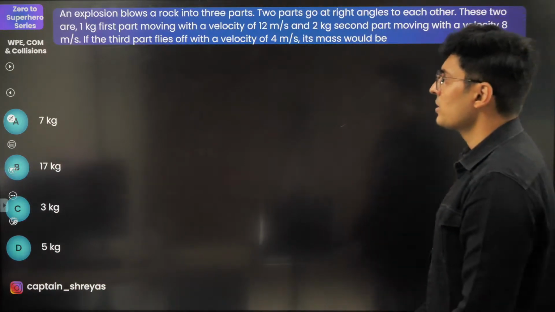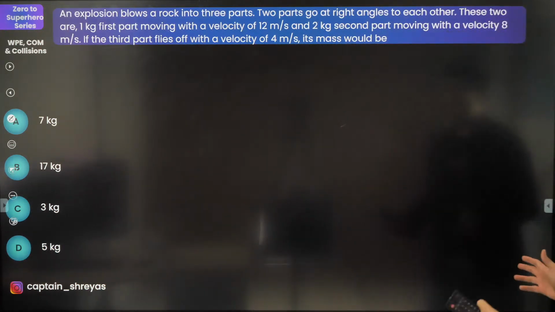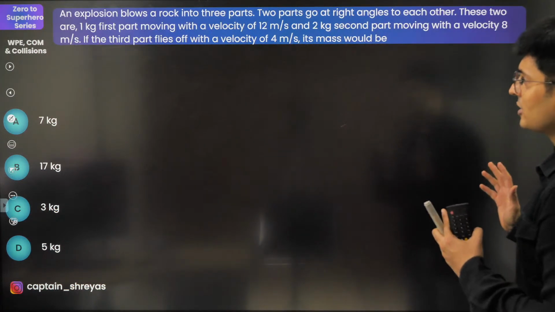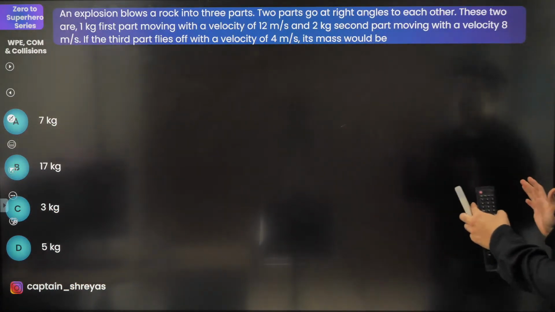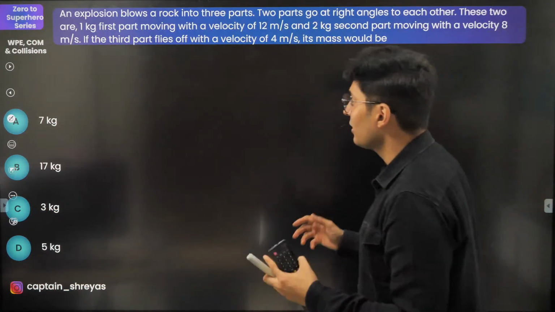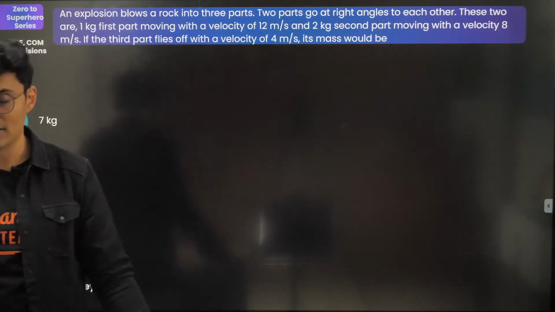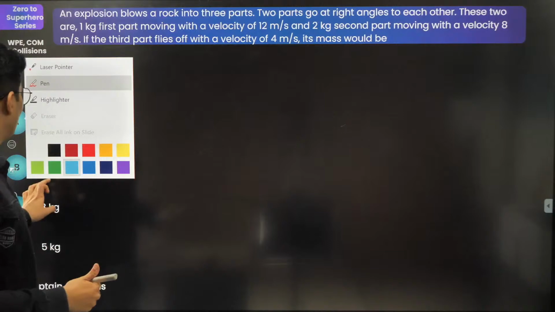An explosion blows a rock into 3 parts. 2 parts go at right angles to each other. These two are: 1 kg first part moving with this much speed, 2 kg second part moving with another speed, third part this much speed. What is its mass? Draw the diagram always.